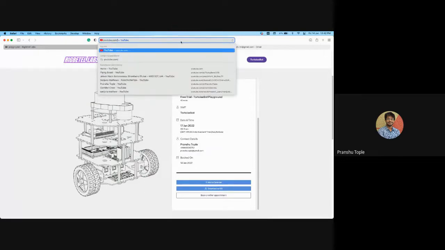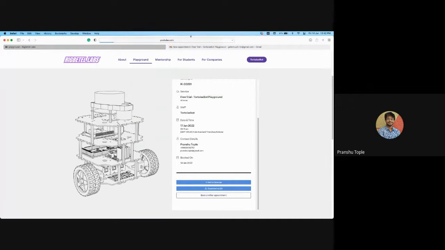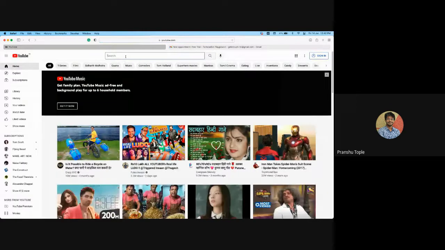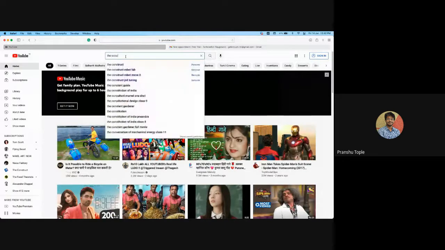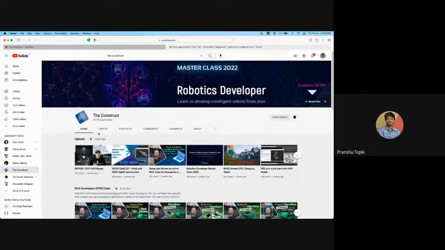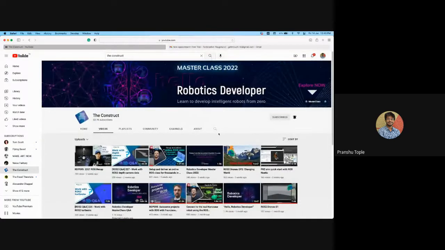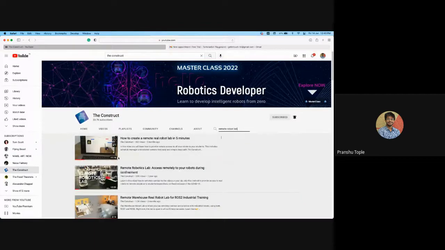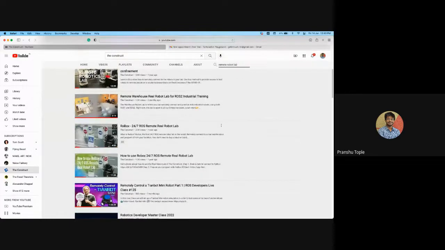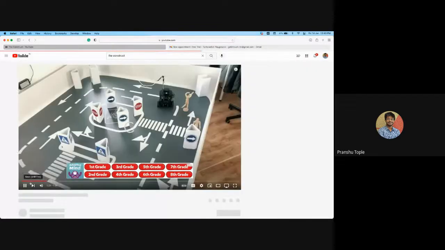To know more about this concept, I will show you one video that is really nice. It was first made by The Construct, but it was a paid service all across the globe. So what we did was make it free for everyone. We are working with that as well. So if you search remote, yes, this is the Remote Robot Lab.